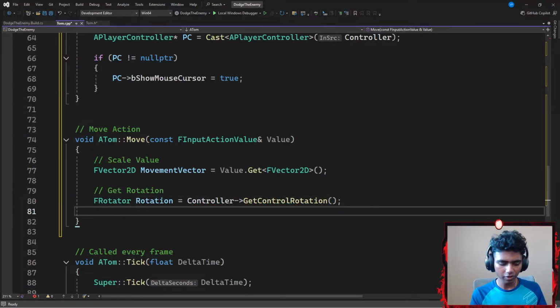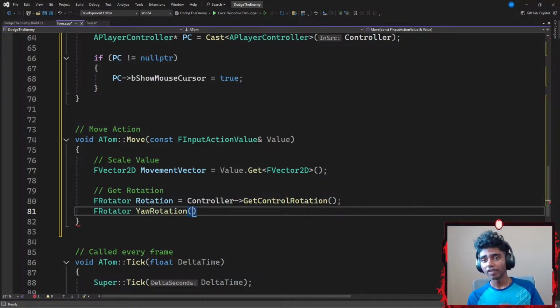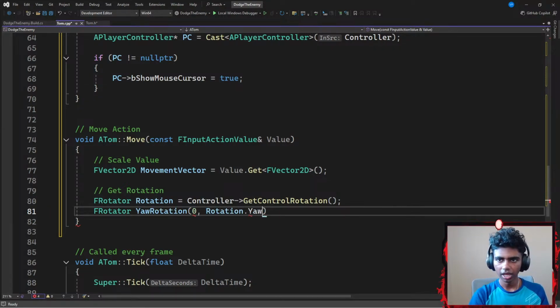Okay, perfect. Once I'm done with this, I'm going to go with another FRotator, which is going to be represented this time by a local variable called something like YawRotation that requires three parameters. It requires the x, y, and z parameter. I want to flatten out my 3D surface to be like a 2-dimensional surface. So I'm going to go with 0, then my Rotation.Yaw, and then 0, ending with a semicolon.